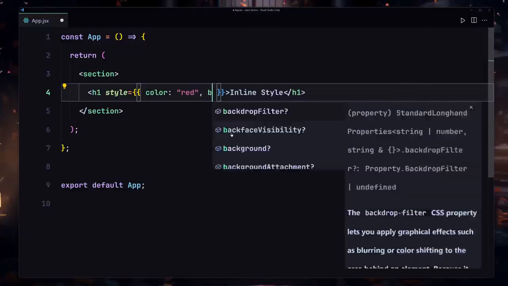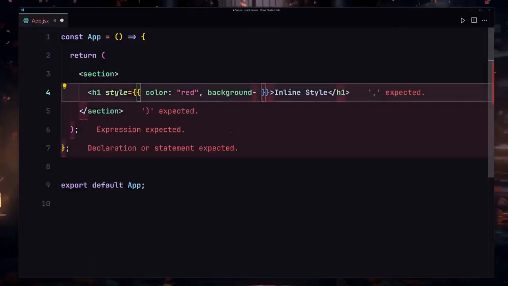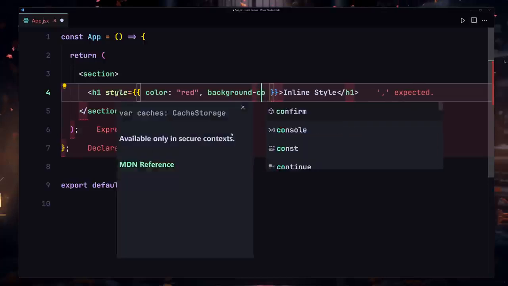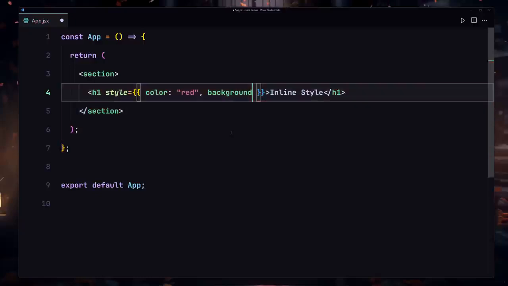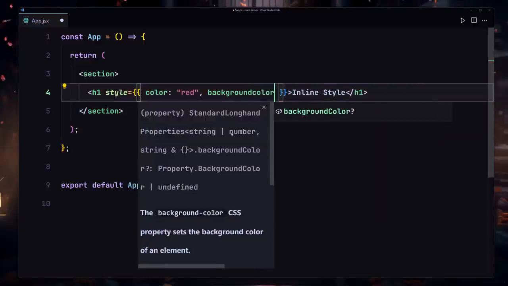In CSS we write our background color like this. First of all, we write background, then a dash, and then color. But this is not CSS. You're not currently working with CSS, you are working with React.js. So you have to keep in mind that you're not going to be writing your CSS in one line like background-color, because this is not accurate.